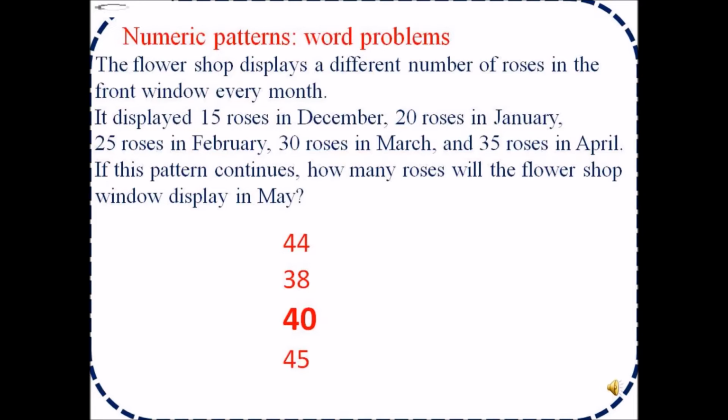Numeric patterns, word problems. The flower shop displays a different number of roses in the front window every month. It displayed 15 roses in December, 20 roses in January, 25 roses in February, 30 roses in March, and 35 roses in April. If this pattern continues, how many roses will the flower shop window display in May? The pattern shows that every month 5 roses are added. So if April has 35, May will have 40.